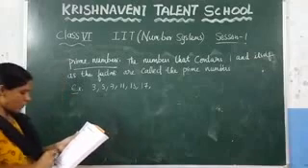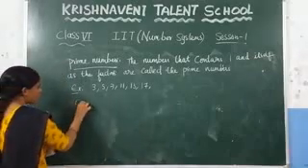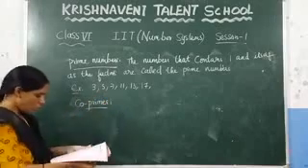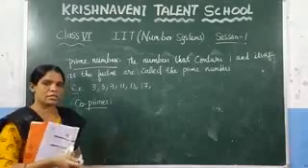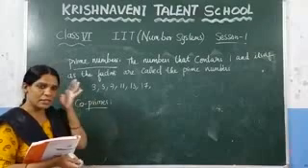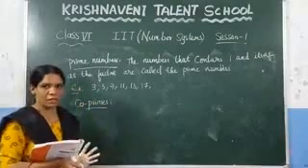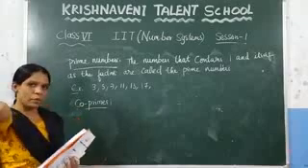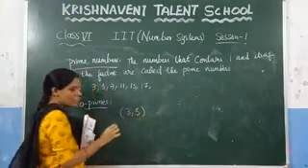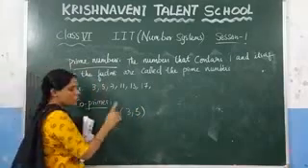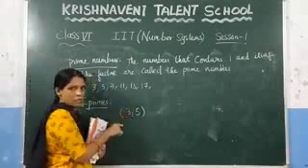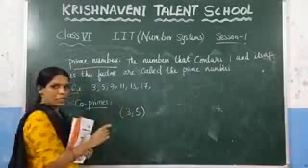Now see, among these prime numbers, there are co-primes. So what are co-primes? If you consider any pair of prime numbers, that is any 2 prime numbers, they should contain only one as a common factor. Those numbers we call co-prime numbers. Consider the example 3 and 5. Here you can observe that both of these numbers contain only one as a common factor. So in the 1 table you will get 3, and in the 1 table you will get 5 also. So we can say that 3 and 5 are co-prime.